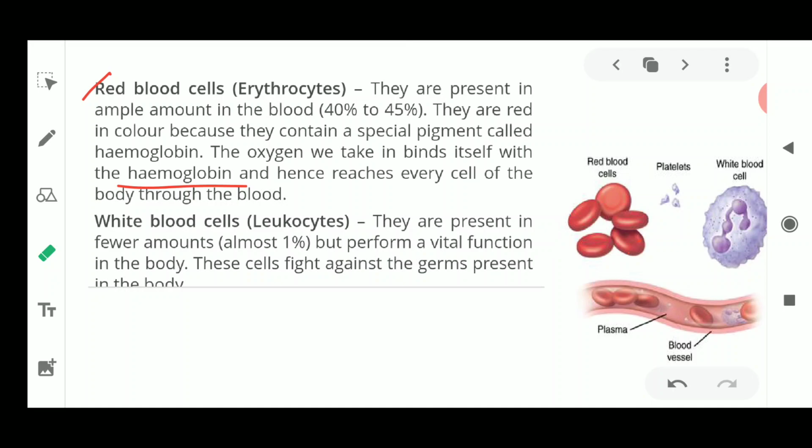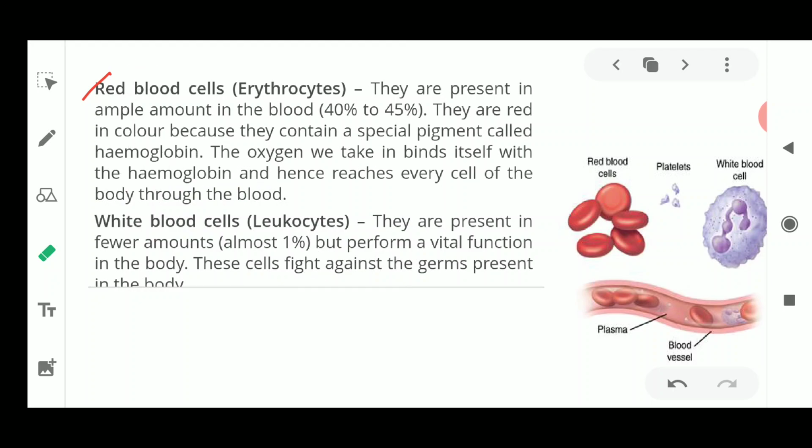This is happening because the clotting factor is present in the platelets, and these platelets are responsible for the formation of the clot in your blood, so that it stops oozing out from the cut portion of your finger. Okay, so this is very important. These were the types of cells present in your blood. RBCs we discussed, WBCs, the white blood cells, fight the enemies, and the last part was the platelets, the irregularly shaped cells and the smallest of these three, which help in the transportation of things.